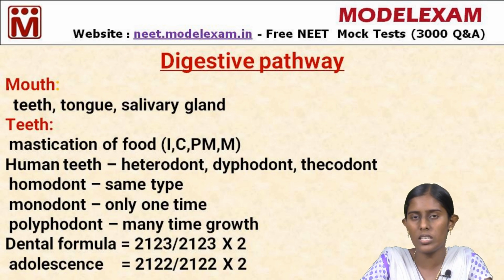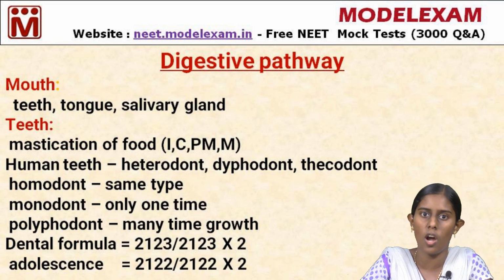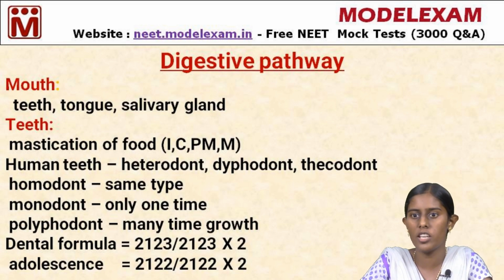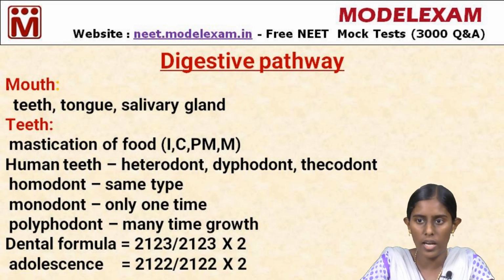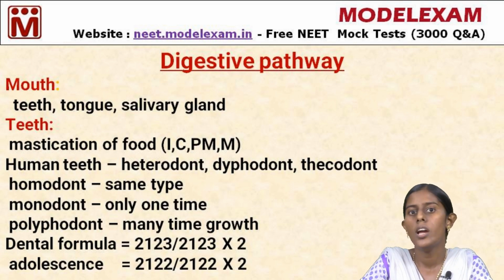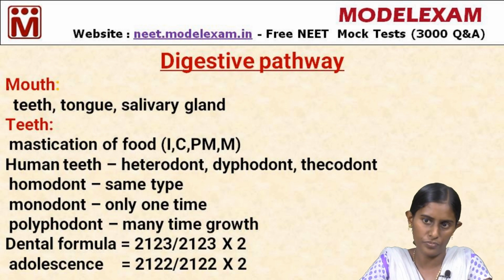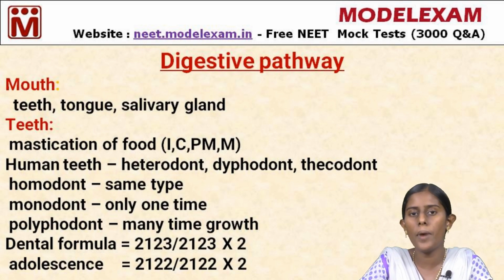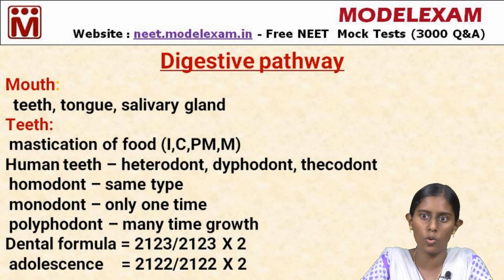Next, our teeth are arranged in a complex structure in the jaw. So, the arrangement of teeth in the jaw is called thecodont. Some animals have the same type of teeth in their jaw arrangement, that is called homodont, and in some animals the teeth can grow only once in their lifetime. That means whatever number of teeth it has at birth is present almost throughout its lifespan, that is monodont. Some animals like a frog have the ability to grow their teeth many times, as many times as they need, that is called polyphyodont, many times growth of teeth.